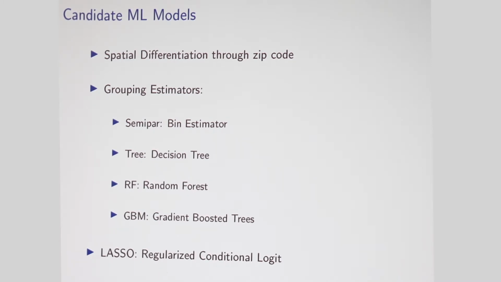Okay? And so we've got a bunch of models. I'm going to put them into 2 classes. The first are grouping estimators. The first one is a bin estimator that we just developed internally because it's very simple. It just takes your zip code and a bunch of characteristics and puts you in a bin, estimates demand within each bin. You can think about it as an exogenous grouping procedure. And then the machine learning models are various different forms of an endogenous grouping procedure.